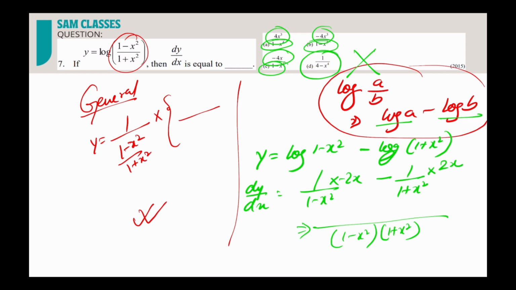So just, it will take 1 second. Okay. Not much. So what you can do, just take 2x outside, common. So minus 2x into basically what you will get here? 1 plus x square, and you have already taken minus 2x common. So here you will get plus 1 minus x square.